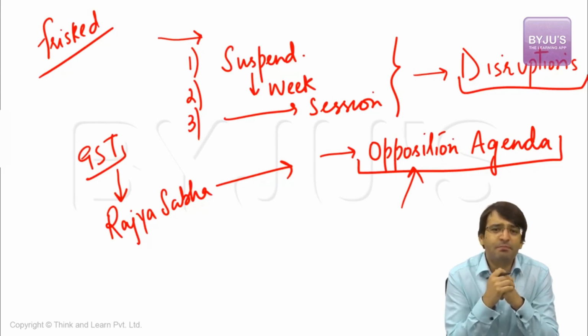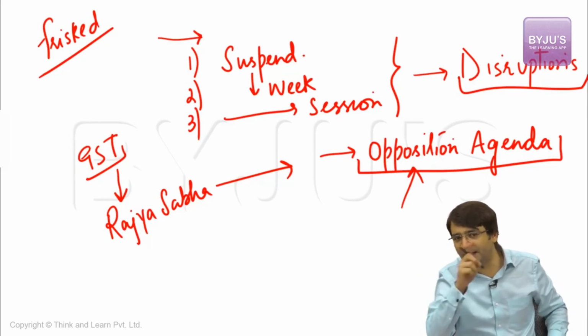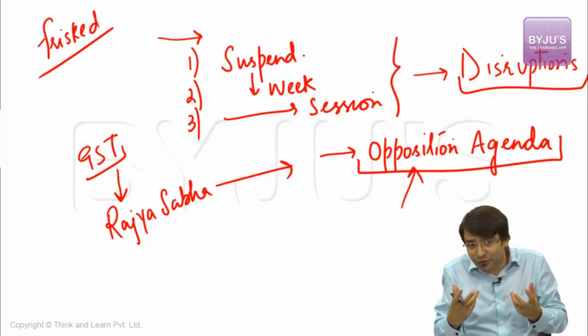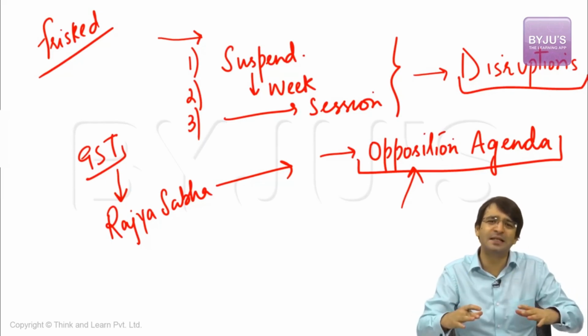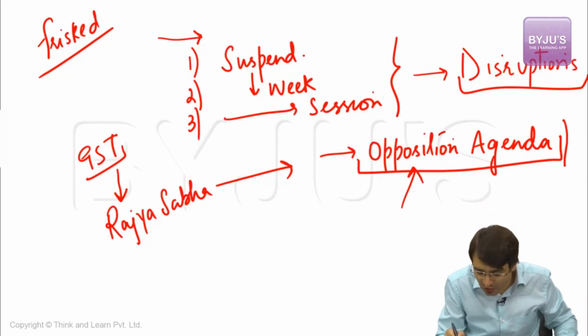The Congress party told the BJP that we are going to discuss GST, but first let's talk about intolerance that is there in the country. Let's talk about the beef ban in this country. Let's talk about Gandhi in this country. Ultimately, the government was not accepting of these propositions, and ultimately, what happened? Frequent adjournments took place, and the entire session of Indian Parliament was wasted. To prevent such a situation, we can recommend something. What is the recommendation? Opposition agenda.